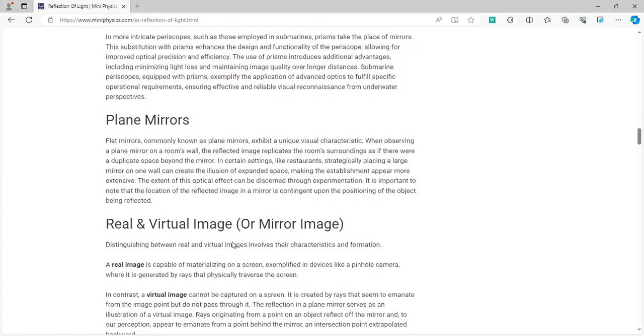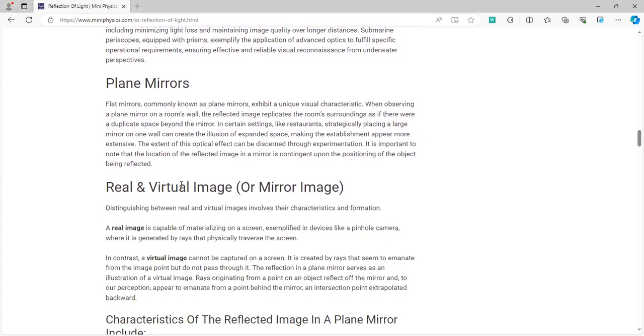and eventually goes into the eyes of the person. So now, what is the difference between a real image and a virtual image? The primary difference is that a real image is one which can be formed on a screen, whereas a virtual image is one which cannot be formed on a screen. For example, a mirror image is a virtual image. Why? Because even though you're seeing yourself in the mirror, the image itself doesn't occupy any space whatsoever.